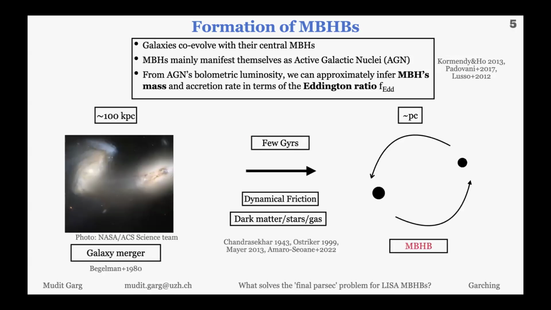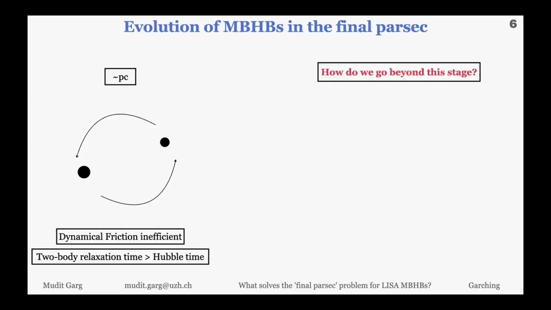When galaxies merge, dynamical friction against dark matter, stars, or gas can bring the two black holes to the center of the newly formed galaxy and make a bound pair. That is what we call an MBHB. However, beyond that there is a problem, because the enclosed orbital mass is comparable to the secondary, so dynamical friction is inefficient. And at that point, the two-body relaxation time is also longer than the Hubble time. So how do we go beyond this stage?